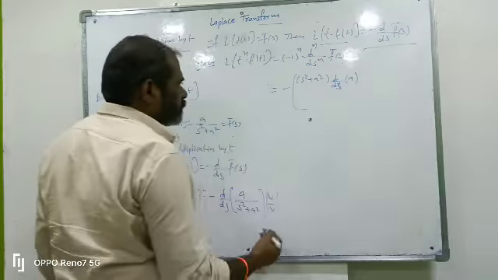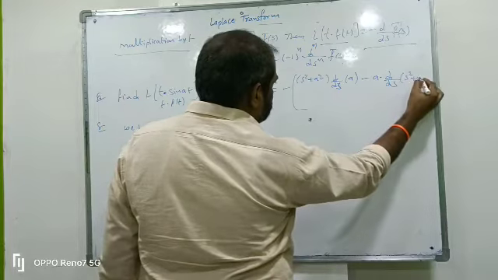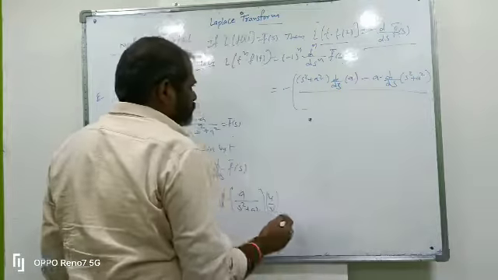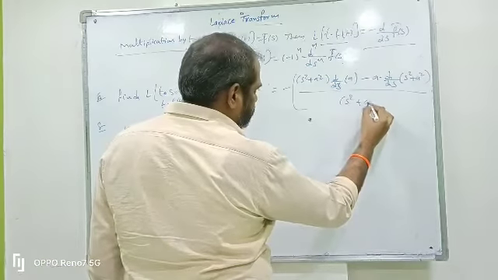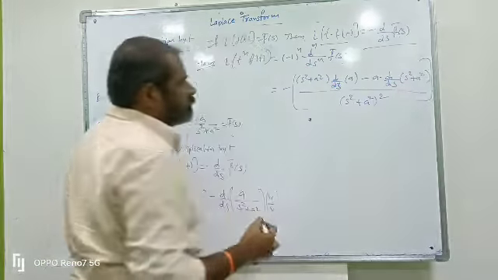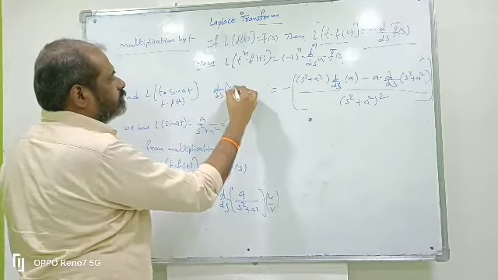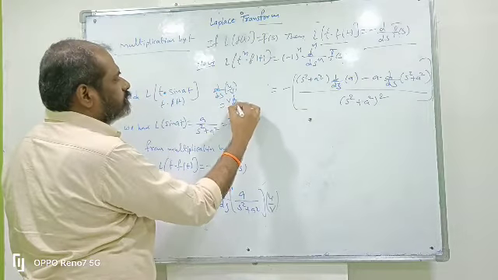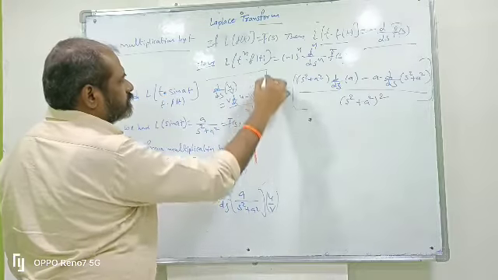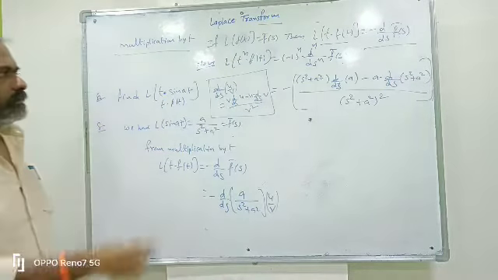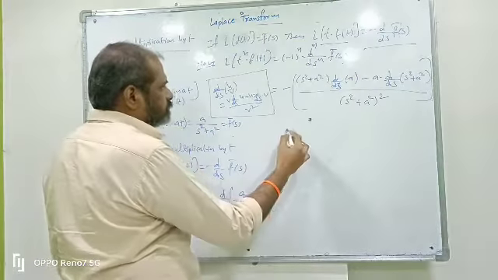U means a, minus a into d by ds of s square plus a square, by v square. V square means s square plus a square whole square. So for the u by v formula, d by ds of u by v means v into d by ds of u minus u into d by ds of v, by v square. This is the formula. Applying this one, u means a, v means s square plus a square.